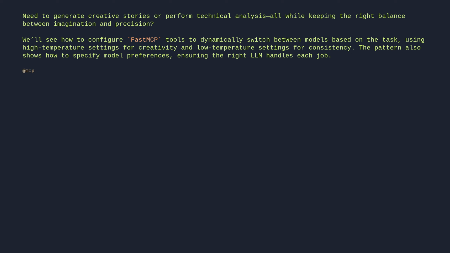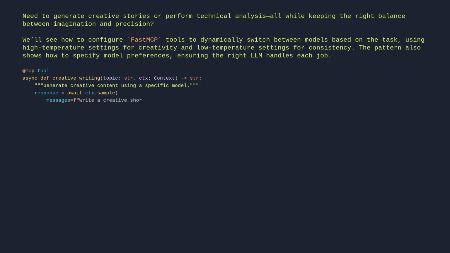@mcp.tool async def creative_writing(topic: str, ctx: Context) -> str: """Generate creative content using a specific model.""" response = await ctx.sample( messages=f"Write a creative short story about {topic}", model_preferences="claude-3-sonnet", # prefer a specific model